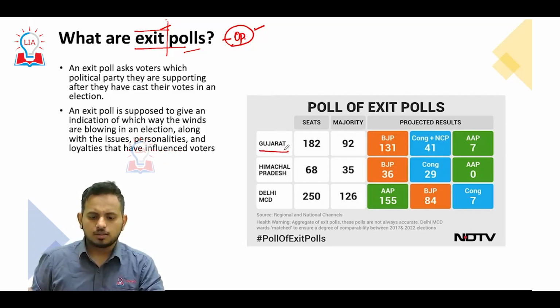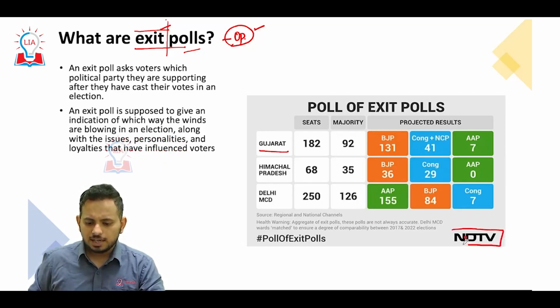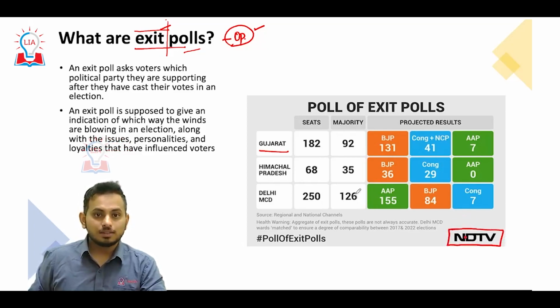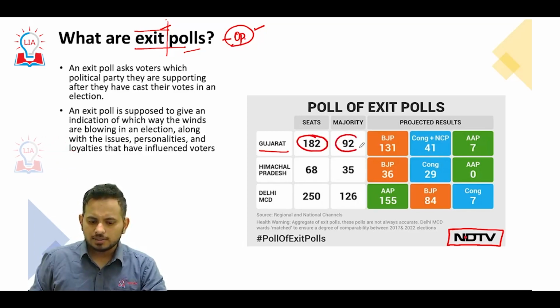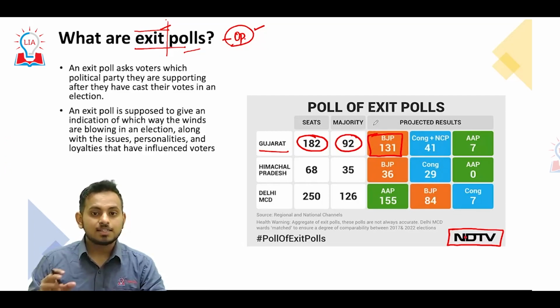For example, for Gujarat, NDTV, which conducted the exit poll, came out with the result and said that probably out of the 182 seats, the majority required is 92 and the BJP would go ahead and win 131. Remember, these are just projections that the news outlets and the policy formulating bodies would do, and this has nothing to do with the Election Commission coming out with the results. So this is just the projections.